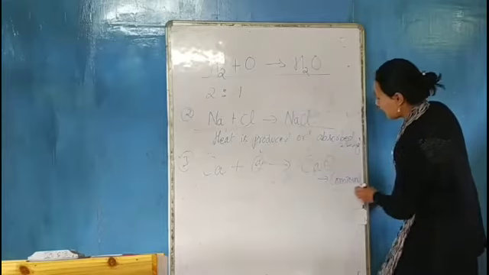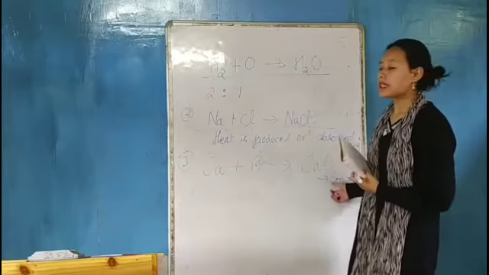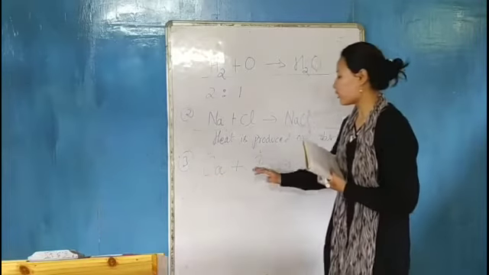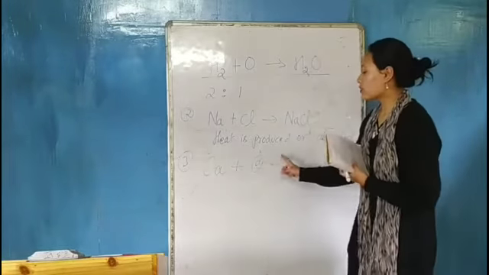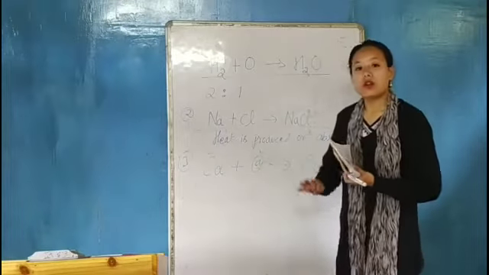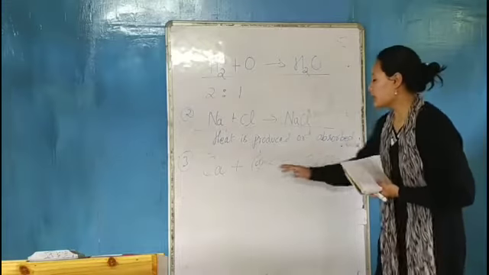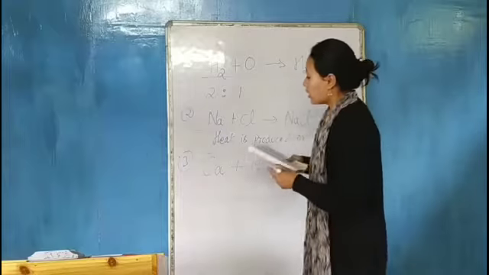When we analyze their properties, the properties of a compound will always be different from those of its constituent elements, calcium and oxygen. The characteristics of calcium and oxygen will not be the same in calcium oxide. They will be totally different.